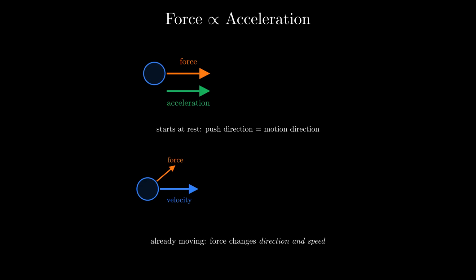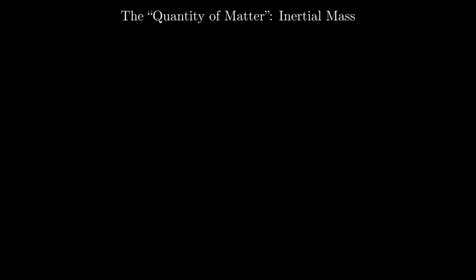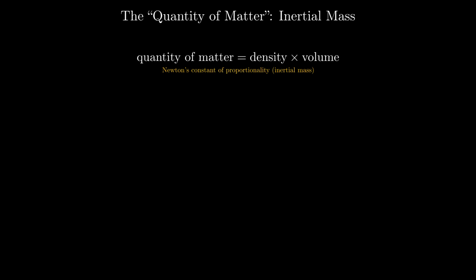Here is the crucial choice. He defined the force on an object as proportional to that object's acceleration, not to its speed, not to its position, but to how its motion is changing. To turn proportionality into an equation, Newton needed a constant of proportionality. He called it the quantity of matter, what we now call inertial mass. He described it as the measure arising from a body's density and its bulk together.